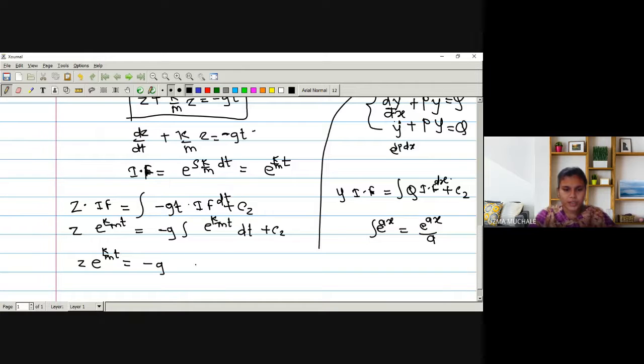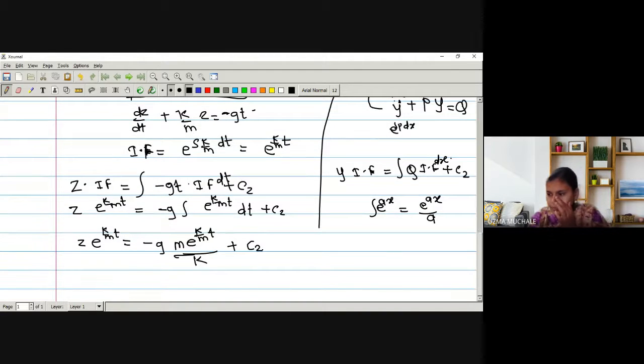So the integration of this term is e raised to k by m into t divided by k by m, right? So this divided by k by m, I can write it as m by k. So here I will write m divided by k. Plus what is the next term? That is the second constant c2. Okay, so now here